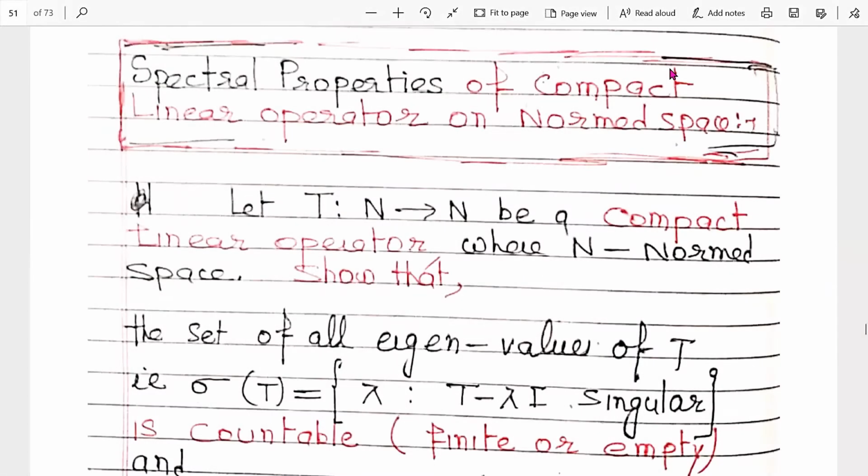So the next lecture is on special properties of compact linear operators on a normed space. These are very important properties.